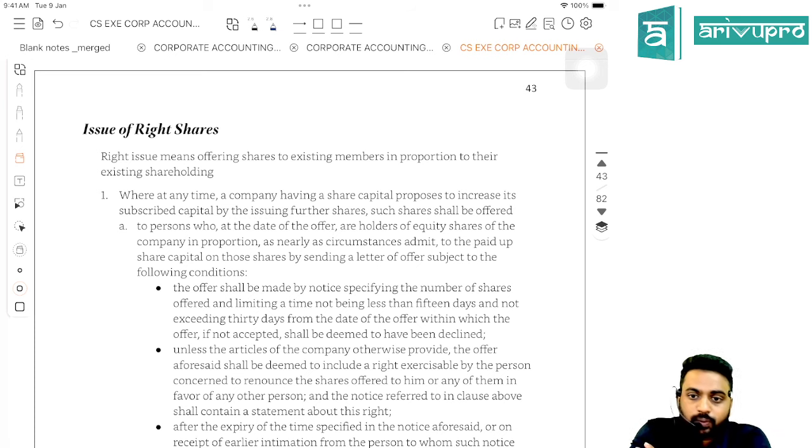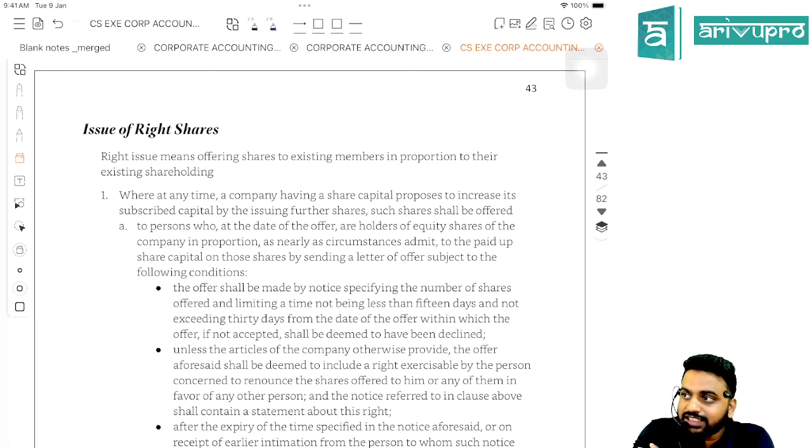Okay. Now, when the shares are first offered to the existing shareholders, that is known as a right issue, no? So for the right issue, the company should make the offer. When they make the offer, they should prepare the letter of offer. So what are the terms that should be there in the letter of offer? First, how many shares are being offered. Two, the price of that share. Three, within how many days they should exercise that option.